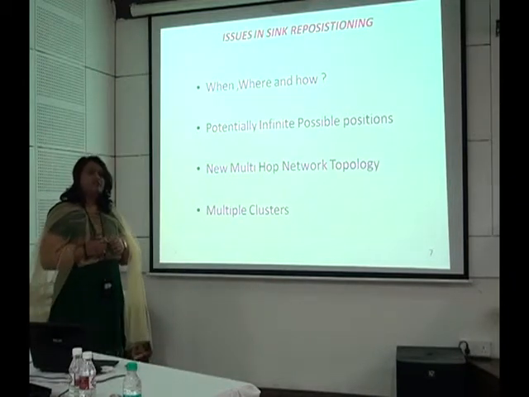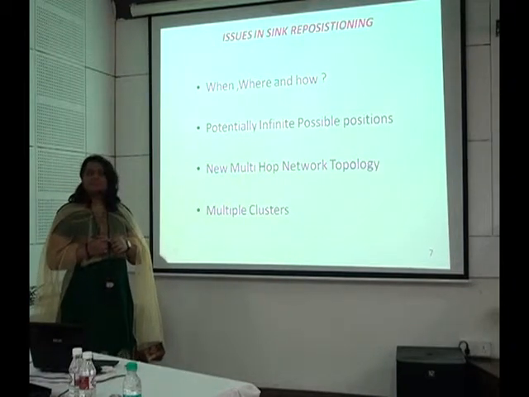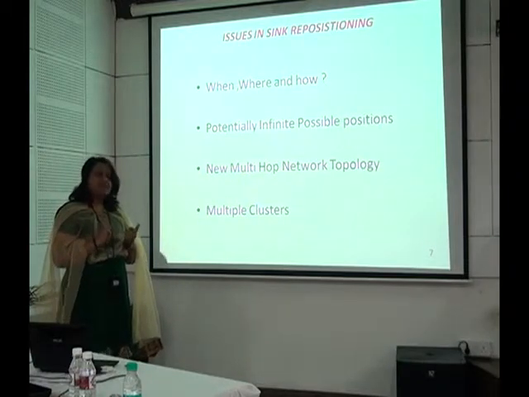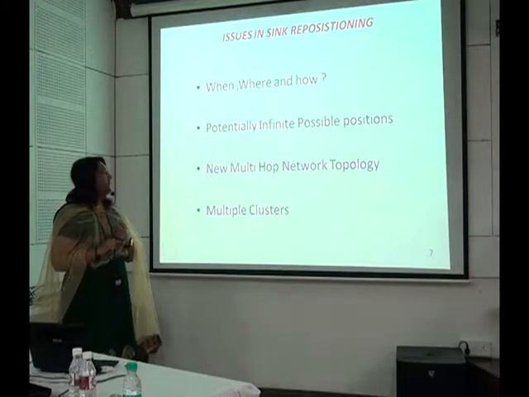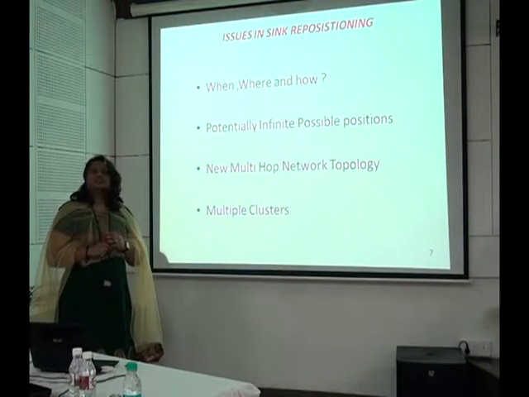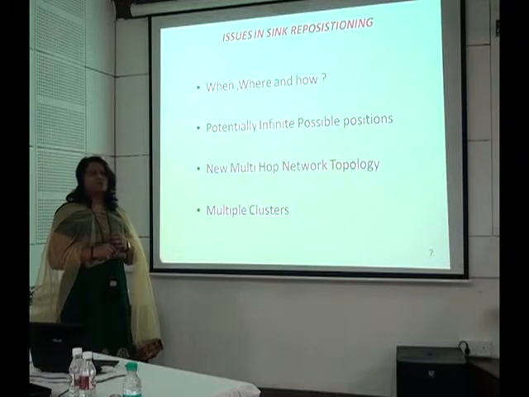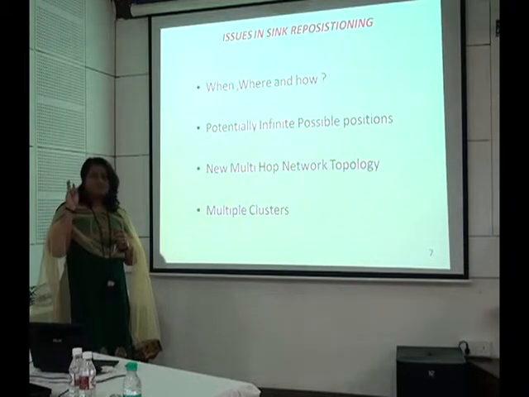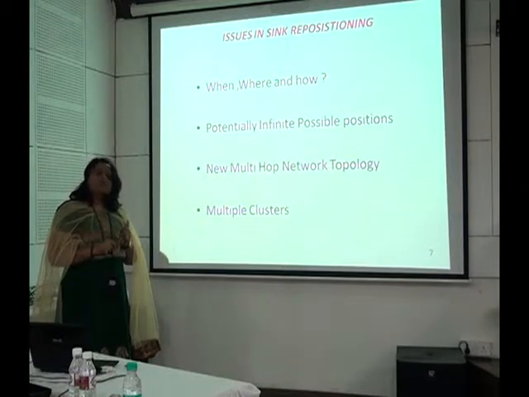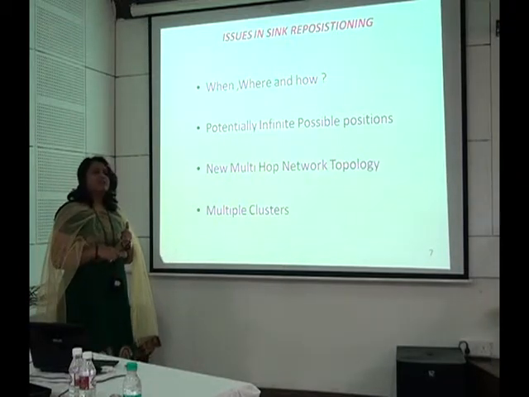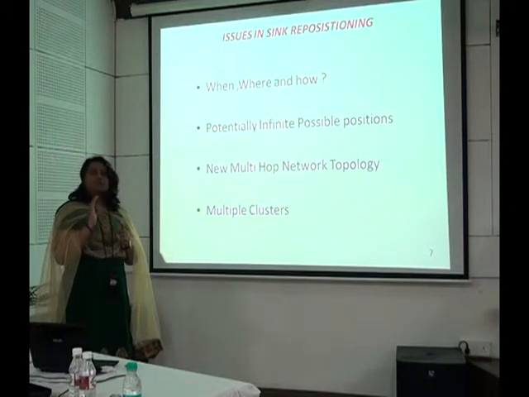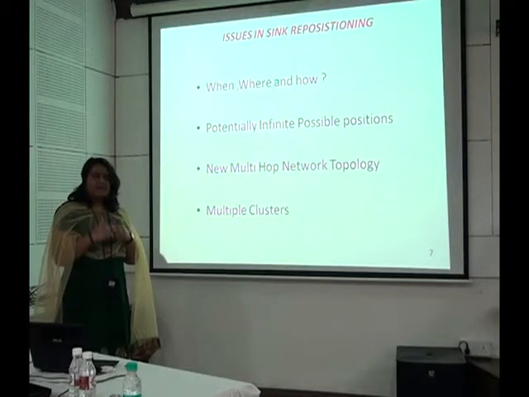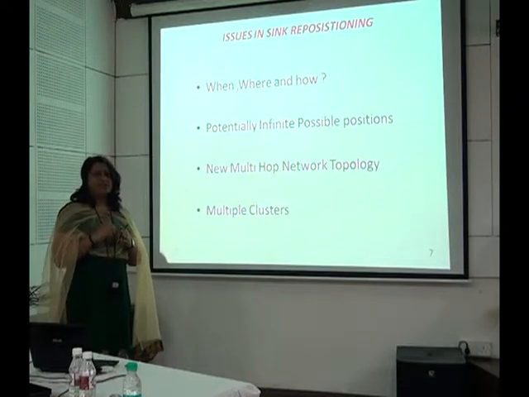Now, repositioning or relocating the sink during regular network operation is very challenging. The basic issues are when and where the sink should be repositioned and how the data traffic would be handled during its movement. Finding an optimal location for a sink in a multi-hop environment is a very complex problem, and the complexity mainly arises from three factors. First of all, there are potentially an infinite number of positions where the sink can be moved to. Secondly, for every interim solution considered, a new multi-hop network topology needs to be established in order to compare this interim solution with the currently or previously picked location.